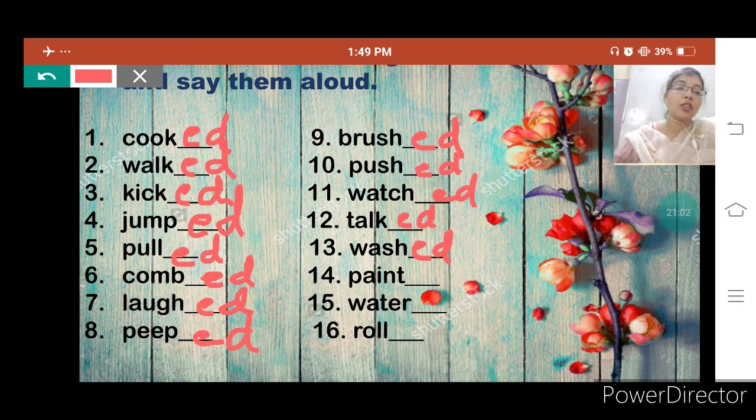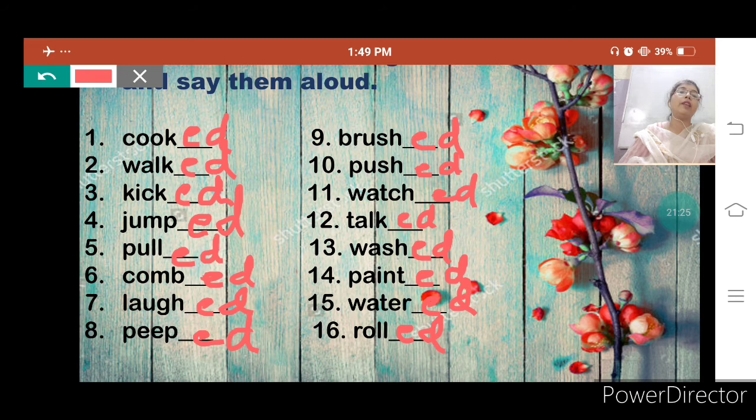Paint is written here, painted. Now water is written here, and we have to add ed to it. Watered. Roll is written here, and we have to add ed to it.